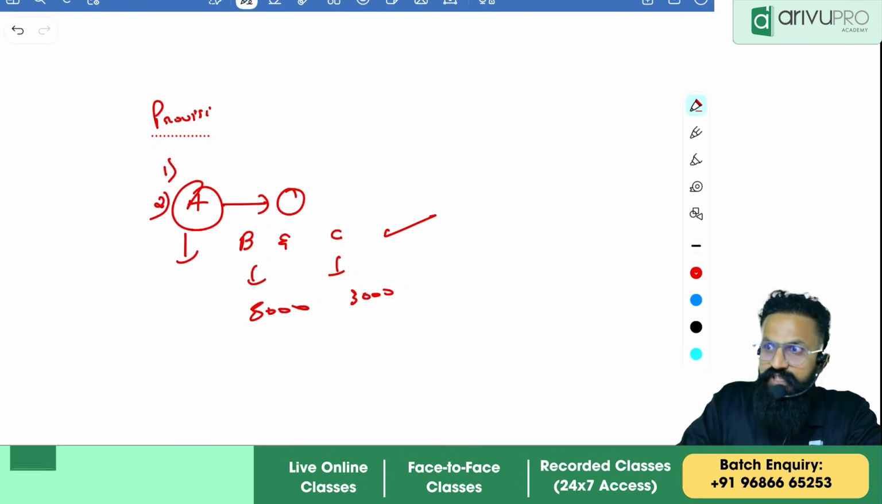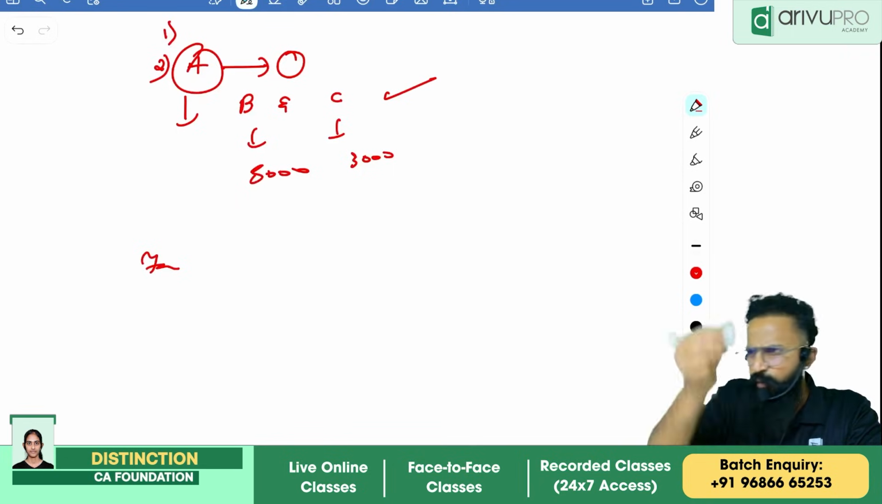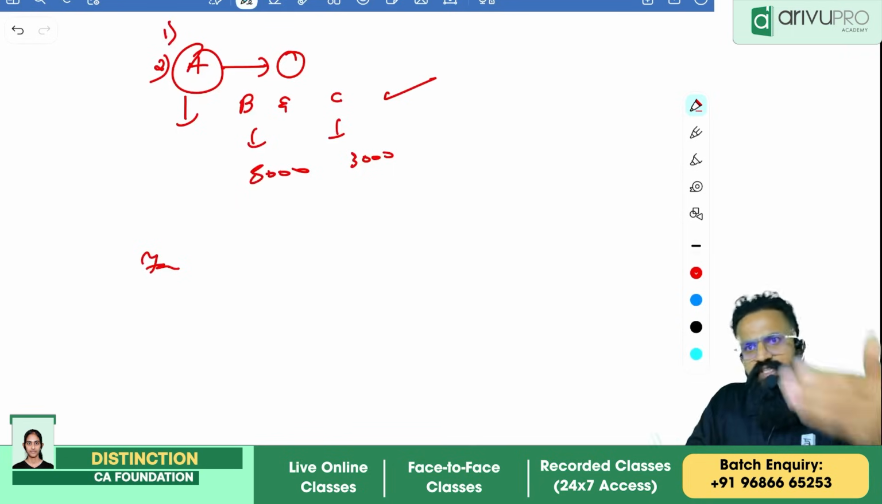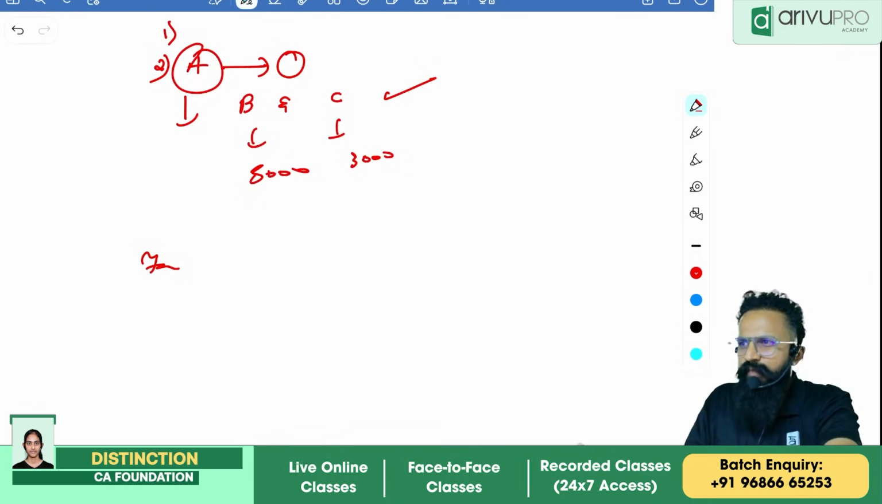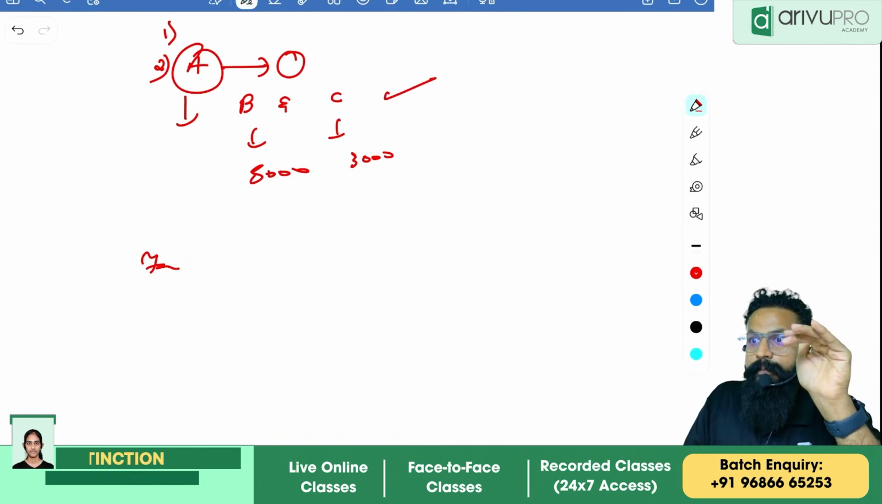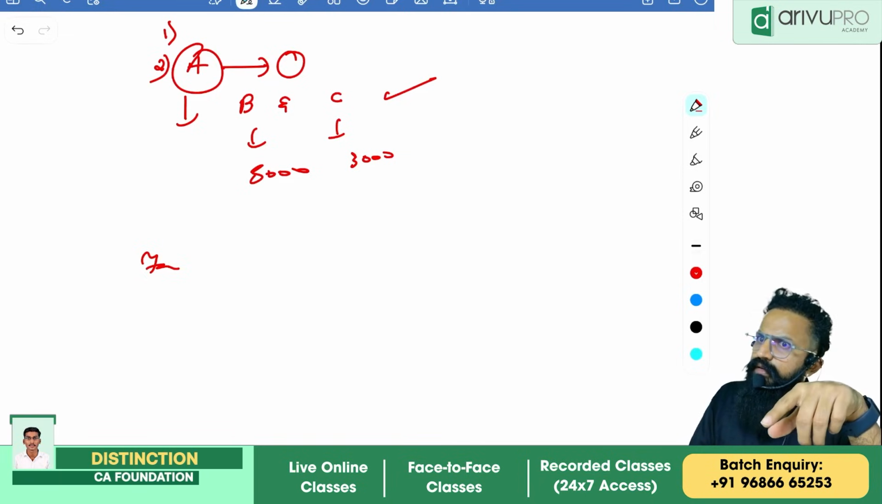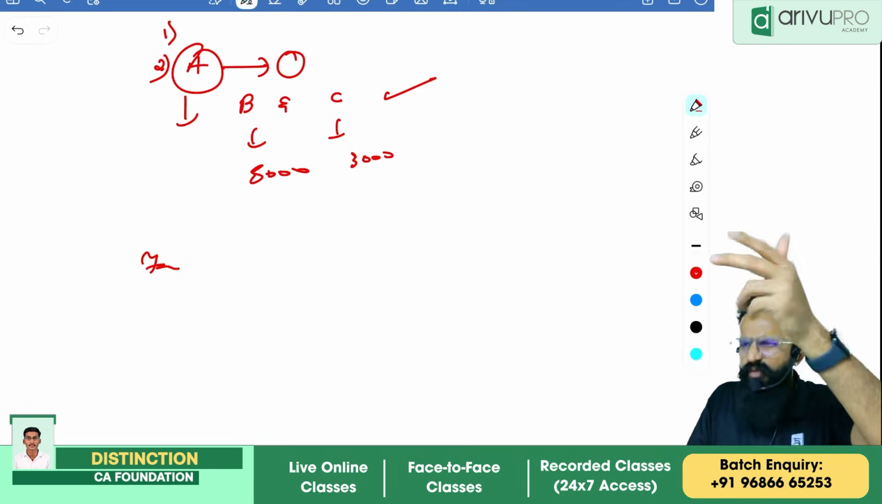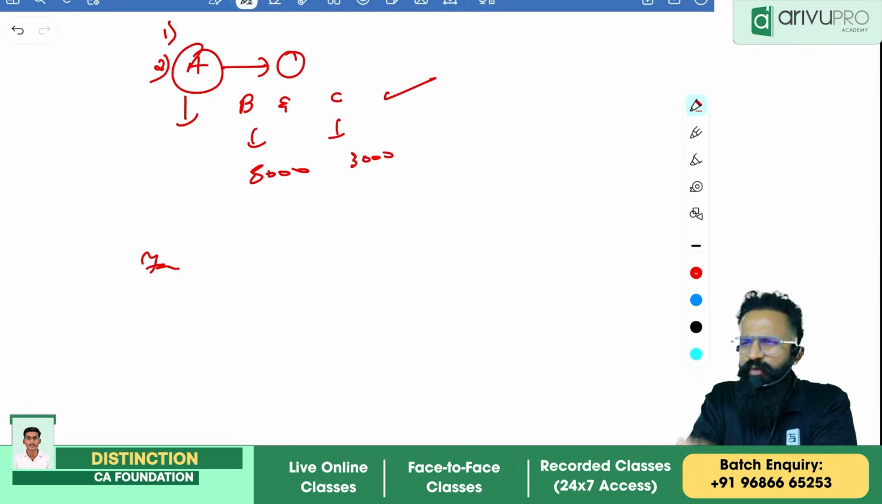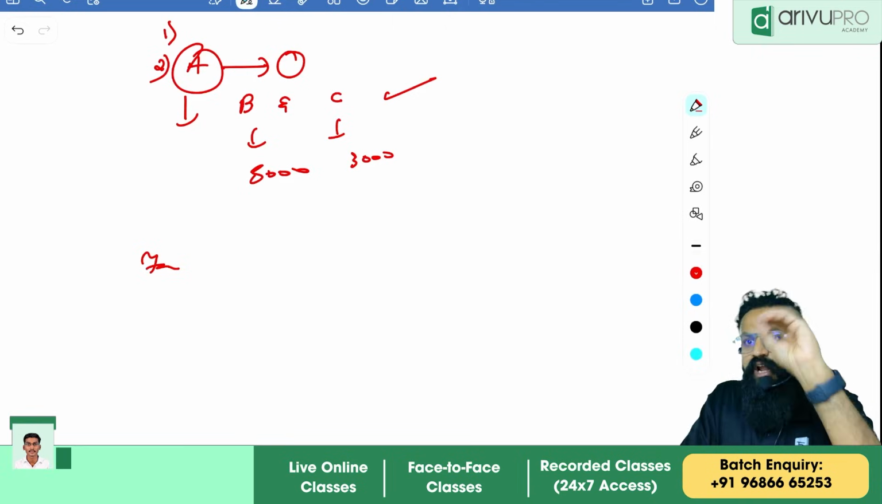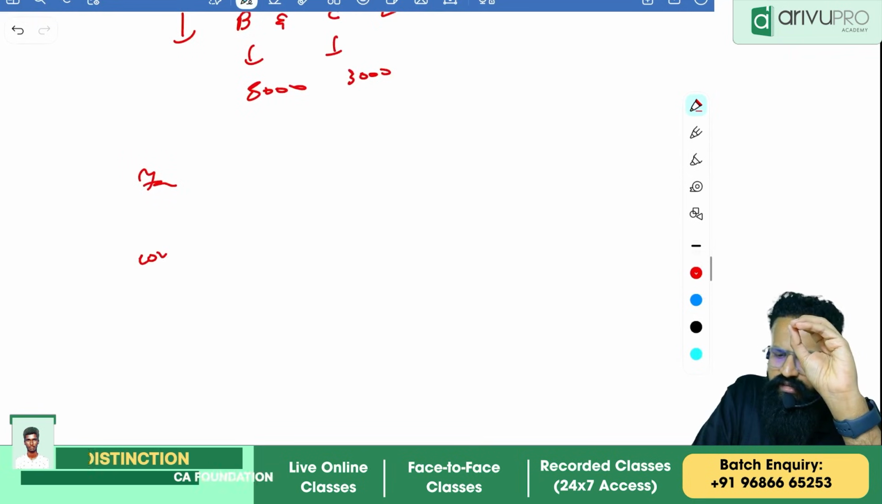That is my provision. Now comes facts. Whatever is given in the question, write it down in 2 or 3 points maximum. Same thing. Split it into 2 lines, 3 lines, and write it down. And last, I will write conclusion.